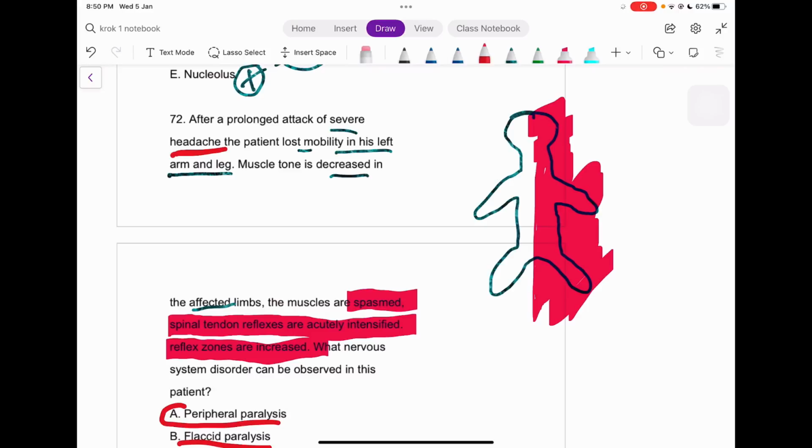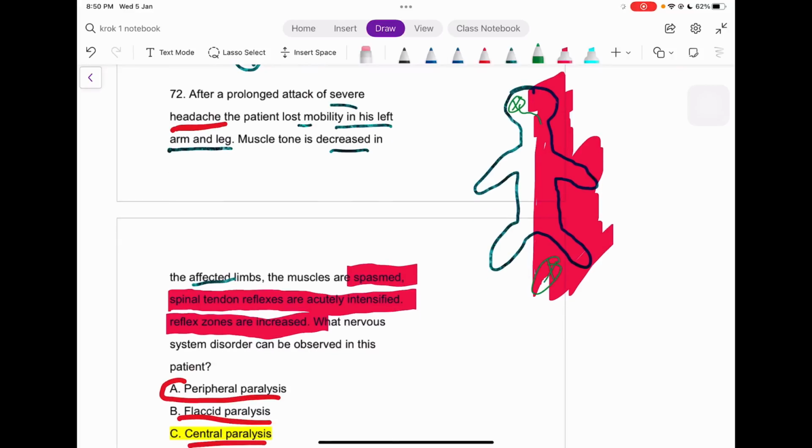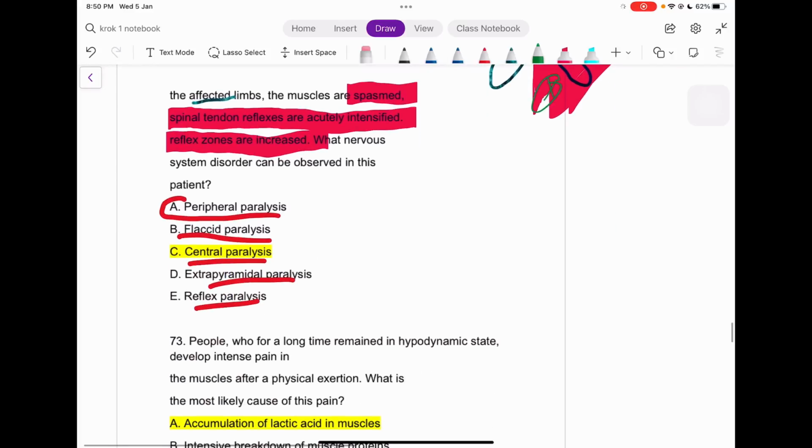Stroke can be a possible complication which just happened here and caused the decreased mobility on the left side. So maybe this side of the brain is not working, so this side of the body is not having enough muscle tone or movement. So that can be possible. That is a part of the central nervous system, the brain. So that must be central paralysis.